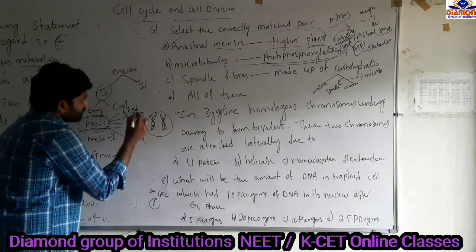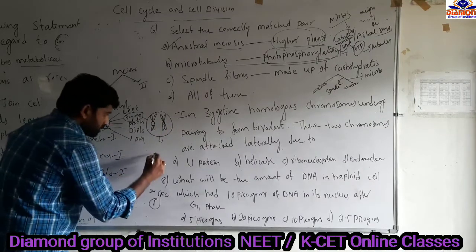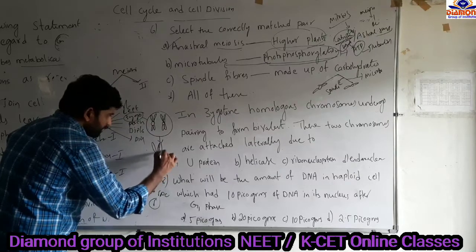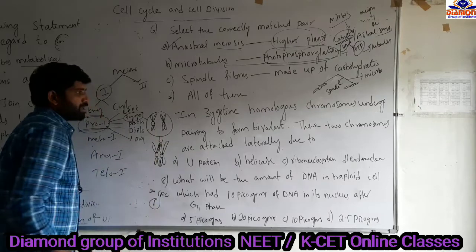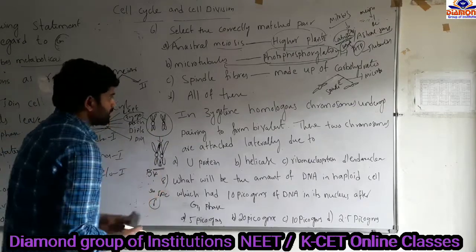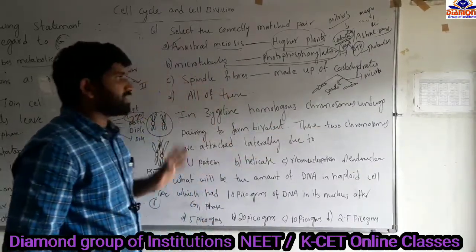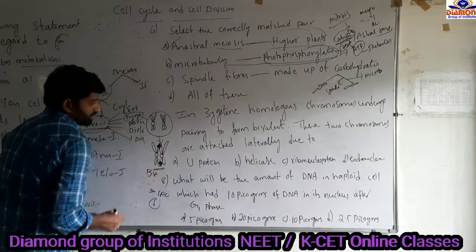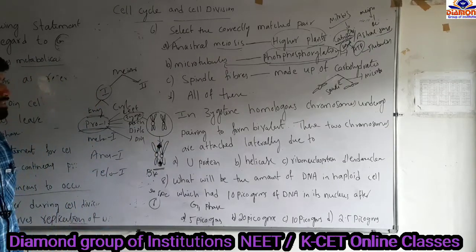So in the zygote what happens? These homologous chromosomes are paired. So, pairing of the homologous chromosomes. This is one chromosome and this is the other chromosome. So these two chromosomes are paired. Pairing of the homologous chromosomes is called a bivalent. The two chromosomes are attached laterally due to. Here the two chromosomes are attached, and they are present in a specialized nodule-like structure.